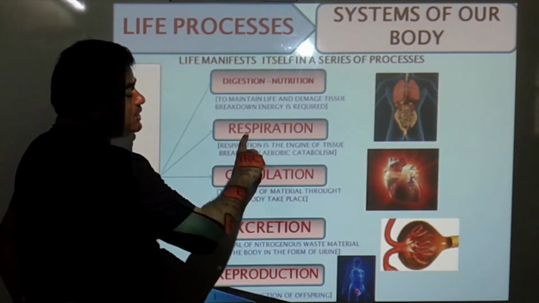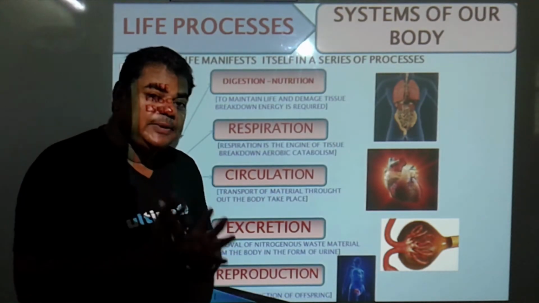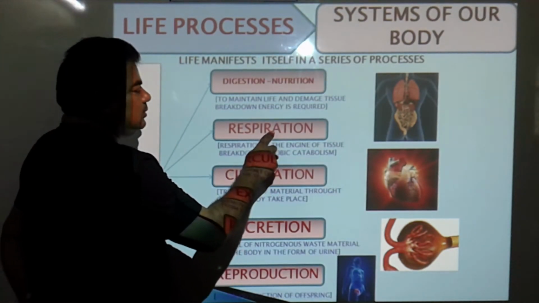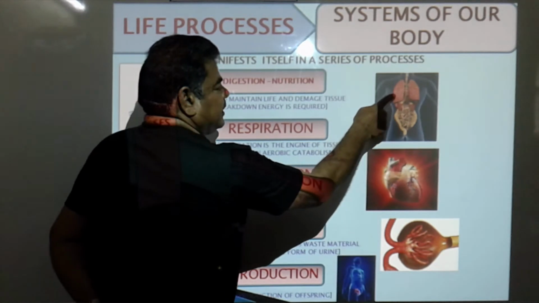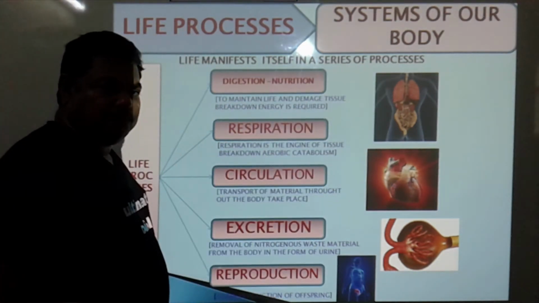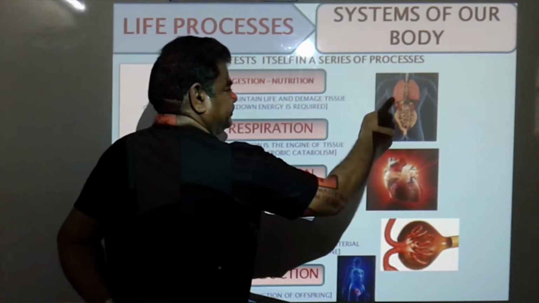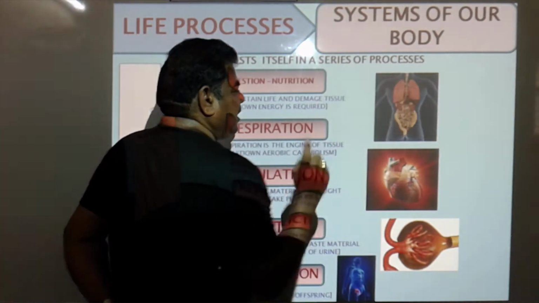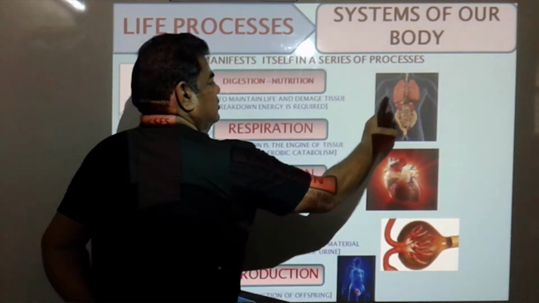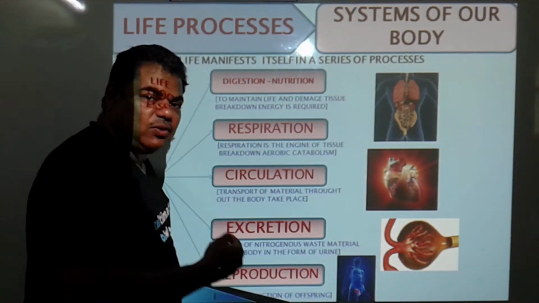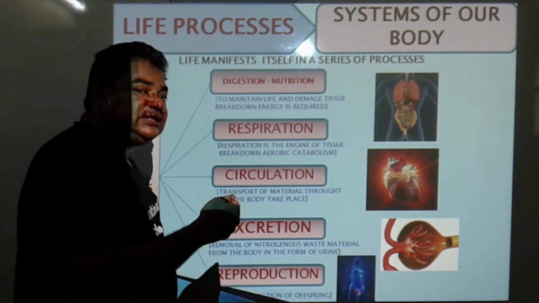Then the next life process present in our body is respiration. For that respiration, this respiratory system is required. In our body, two lungs are there. This one is the trachea. So this is one life process present in our body, in which there is exchange of gases.